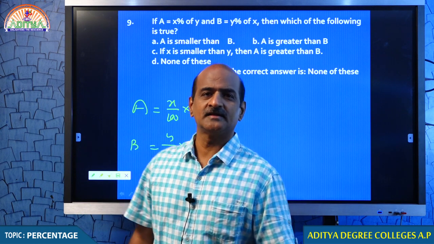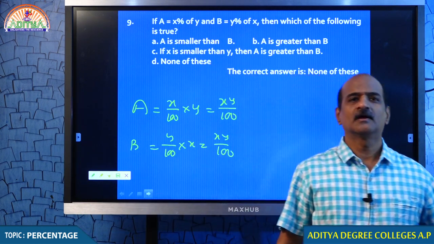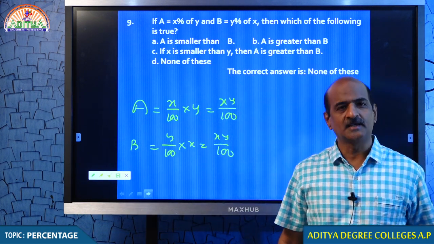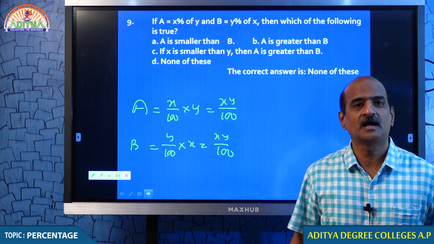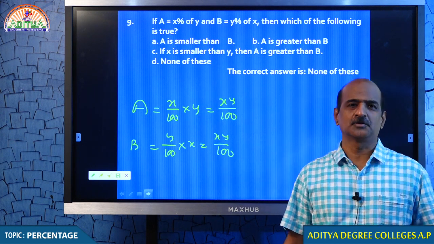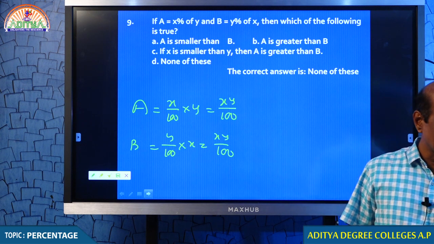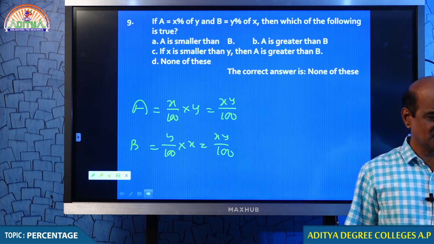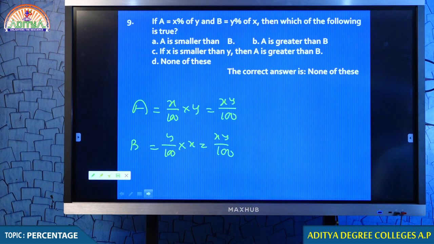So, I mean to say that the A value and the B value are the same as one another, and hence I conclude that A is equal to B. But that particular option is not given, therefore, I mean to say that your answer is none of these. So, that is my answer. Therefore, your question number 9 is explained.